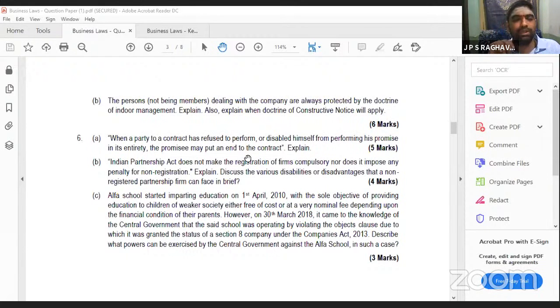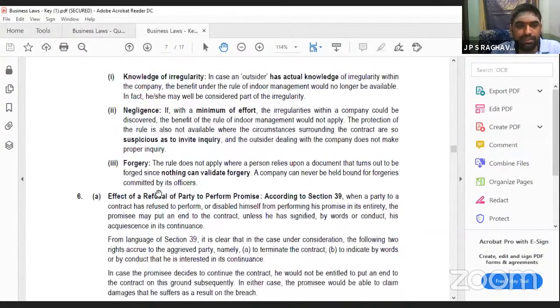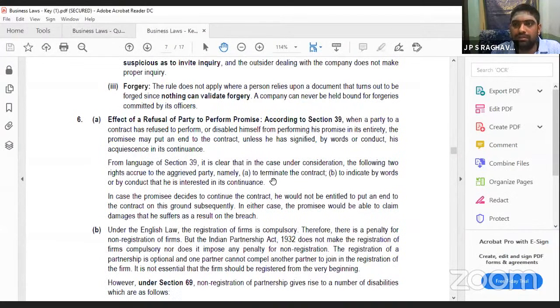Second thing they can do is, even without putting an end, they can ask them to continue. Okay, I want to continue it also, you can do that. For this, the suggested answer is based on Section 39. When a party refuses, disabled, these all came from the question itself.